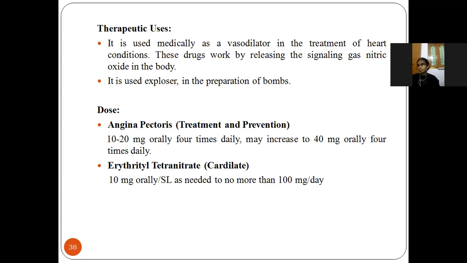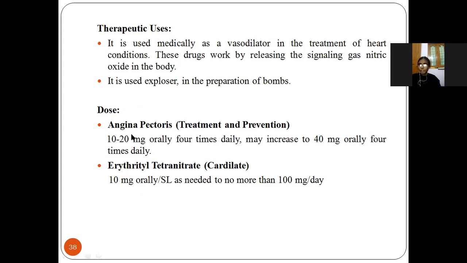Next, therapeutic uses: it is used in the treatment of various heart conditions like angina and congestive heart failure, but it is also used in the preparation of bombs. It acts as an explosive.